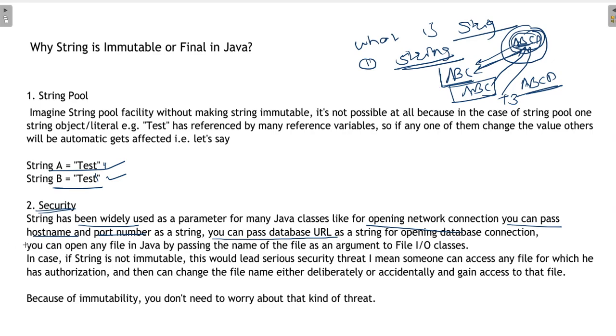So that's why we make a string immutable, so no one will be able to modify that string into a new string, and your connection will be secured. Because of immutability, you don't need to worry about that kind of thing. So this is the second reason why string is immutable.